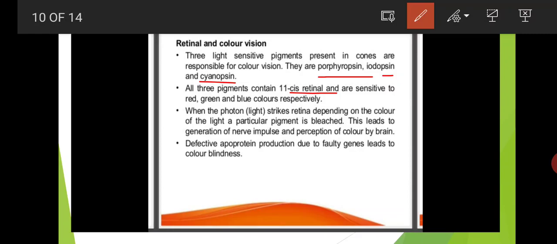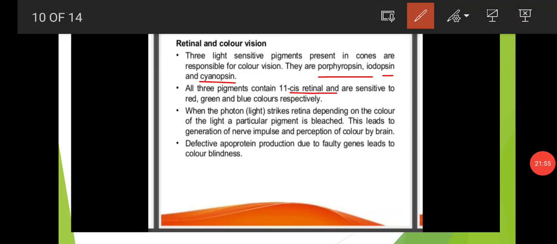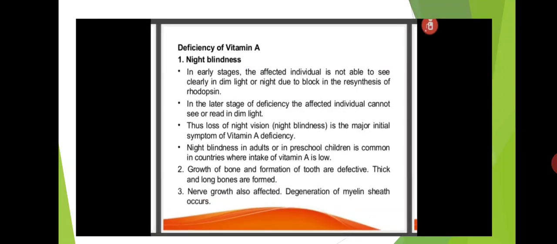Defective apoprotein production due to faulty genes leads to color blindness, and deficiency of vitamin A causes night blindness.